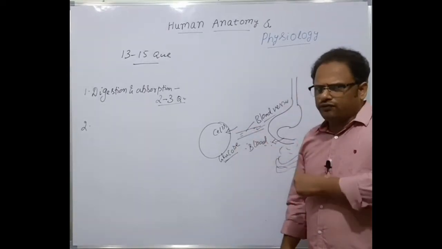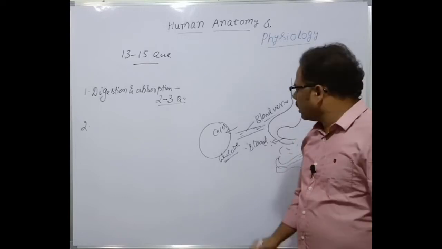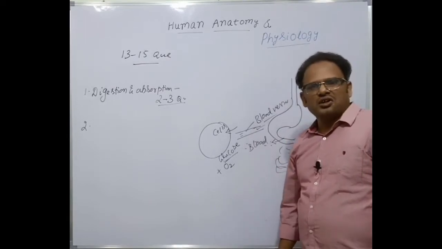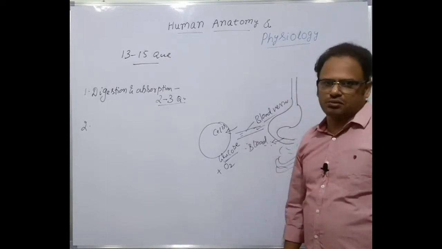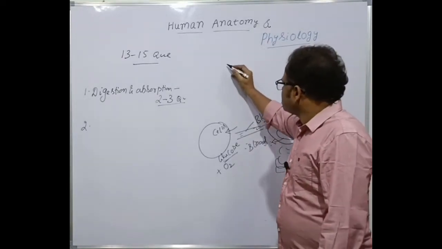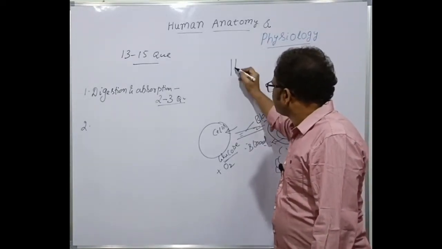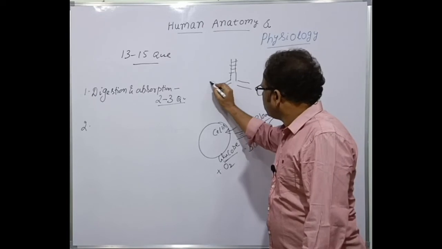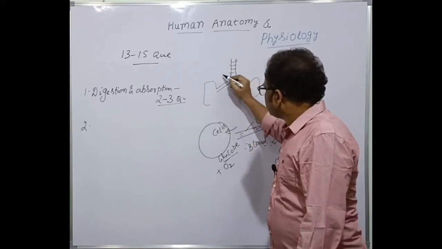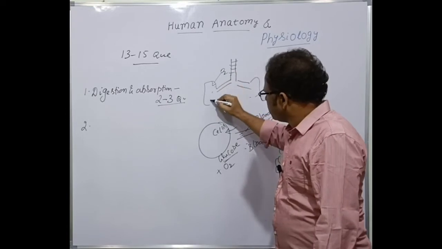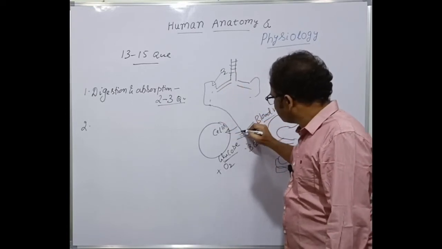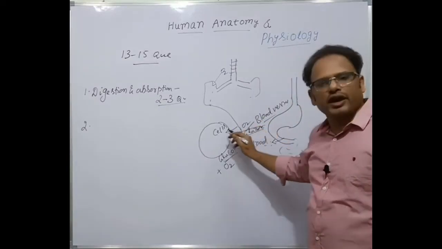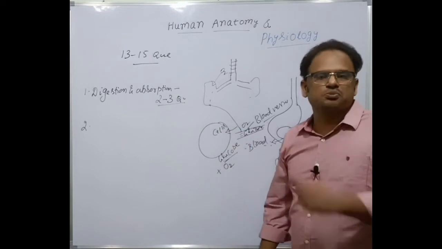Is the glucose enough for release of energy? No. Along with the glucose, what is required here? Oxygen is required. Now, which system is taking oxygen? The respiratory system. See here, lungs, a representation of lungs, for example here trachea, here bronchi, and of course here lungs. They take the oxygen. Oxygen is carried again by the blood vessels. Until now glucose was carried; now oxygen is also carried by the blood vessels. Oxyhemoglobin is formed in the blood.